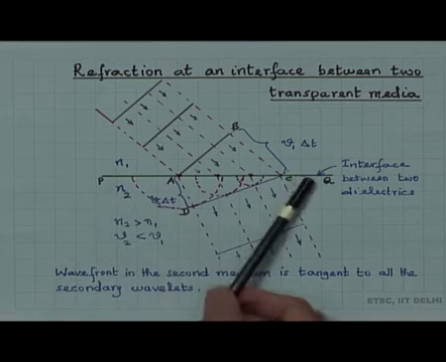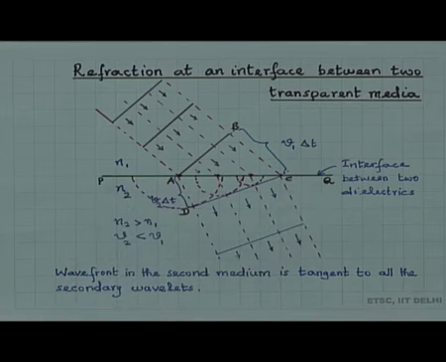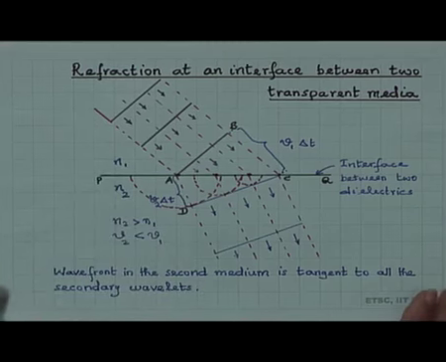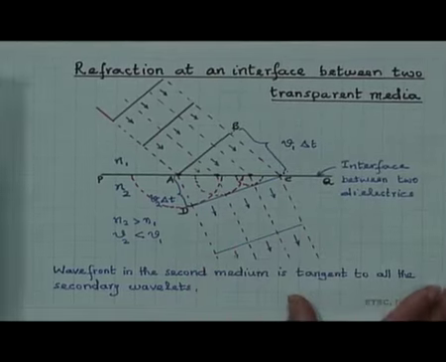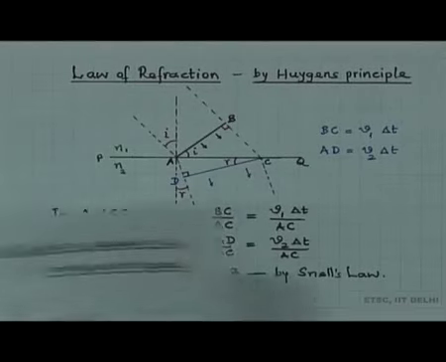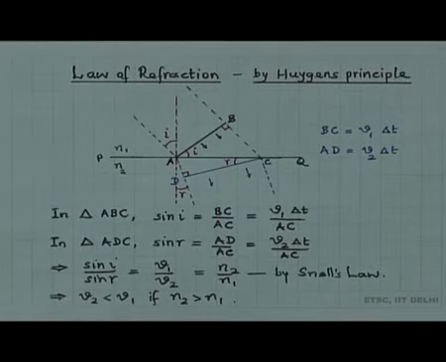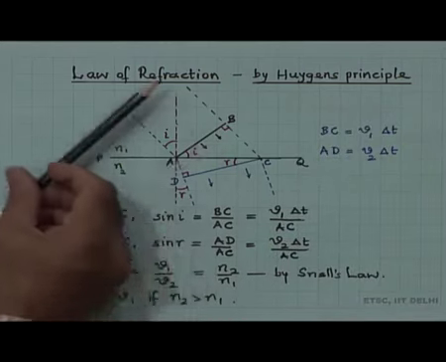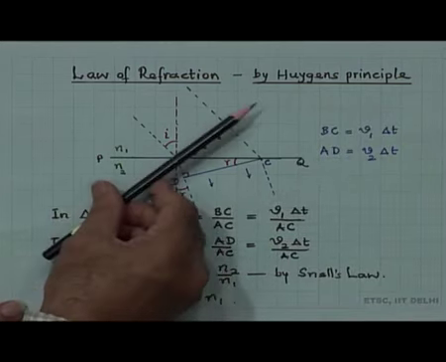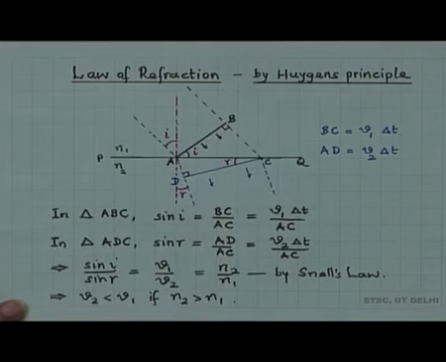That is how refraction at an interface between two dielectrics of refractive index N1 and N2 is described using the Huygens principle. So, I keep a clearer picture of the same figure to show the law of refraction by Huygens principle. This was the incident wavefront, and this is the refracted wavefront.